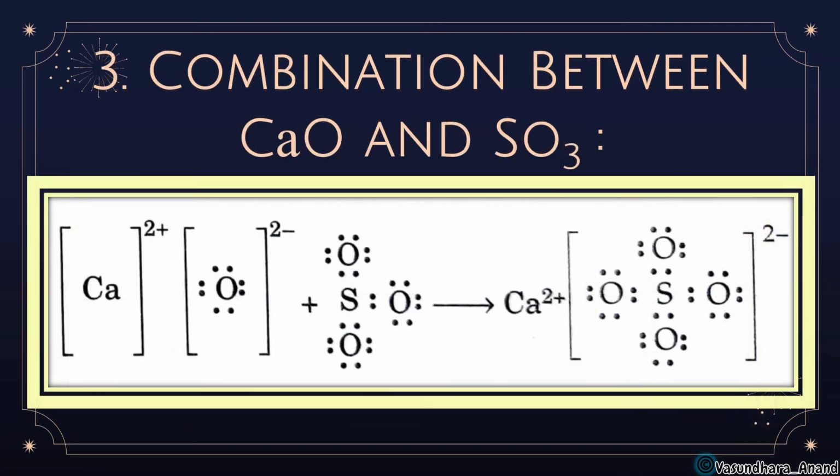Now another example, CaO and SO3. Ca is plus 2 and O minus 2, and SO3. So what will happen? This Ca plus 2 and SO3 over here. So this oxygen here, if you see, sulfur is having 6 electrons only, isn't it? 2, 4, 6. So what will happen? This oxygen will completely donate 2 electrons to this to form a compound, and that's why the structure will be like this, CaSO4. Clear?